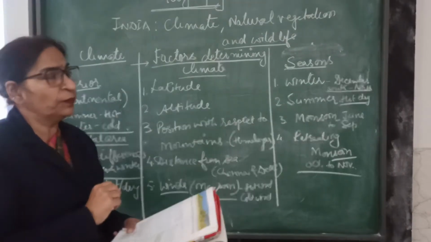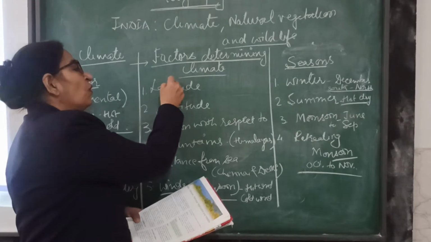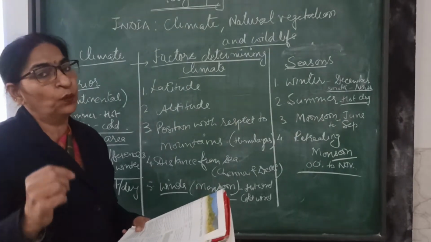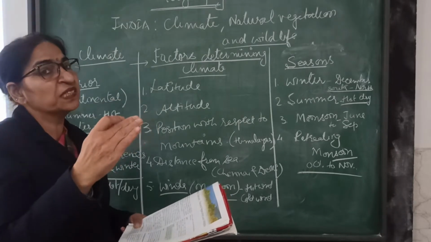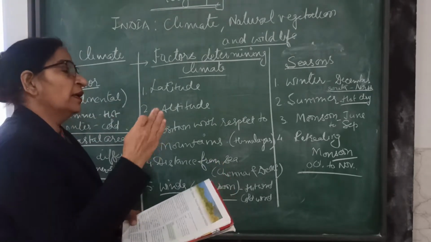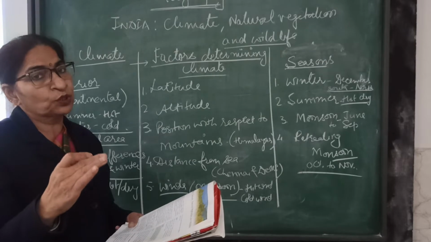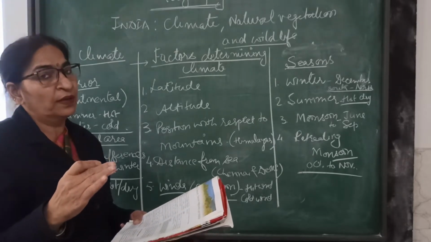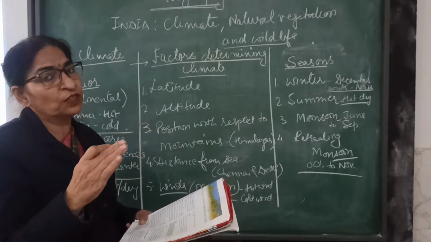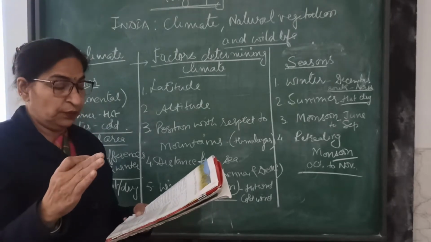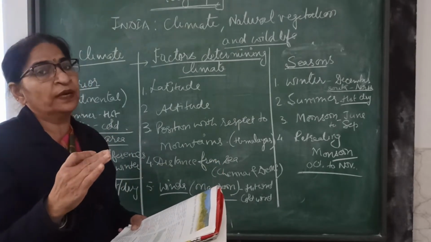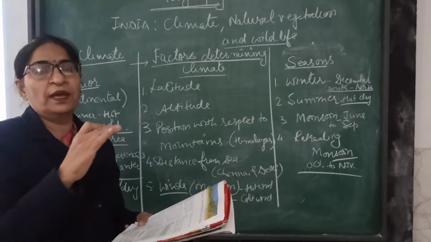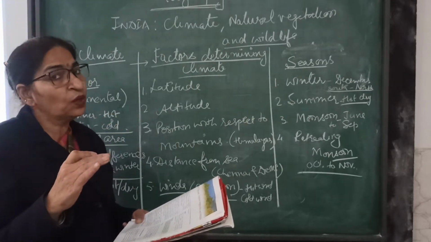What does latitude mean? Latitude means how far the area is from the equator. If you are going away from the equator, the temperature decreases, right? And if we are living nearby the equatorial region, the temperature is very high. On the poles, the temperature is low. That is called latitude. India has an imaginary line passing through it, that is the Tropic of Cancer. So the areas nearby the Tropic of Cancer are very hot.